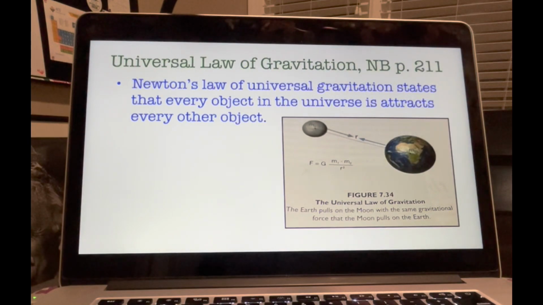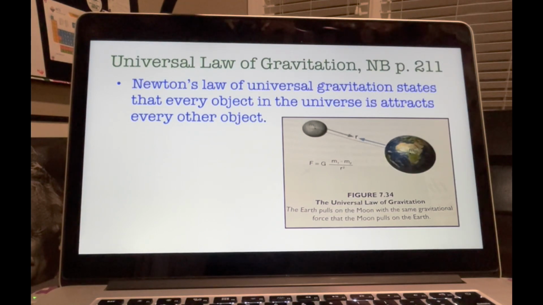All right, so there's good old Sir Isaac Newton. In fact, Newton developed an equation, which we call the Universal Law of Gravitation, that allows physicists to calculate the strength of the gravitational force between two objects. This equation is shown in figure 7.34.